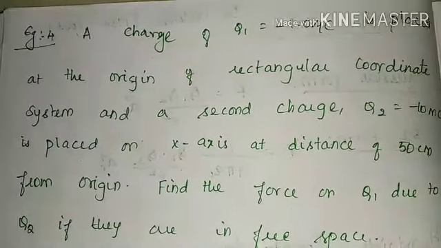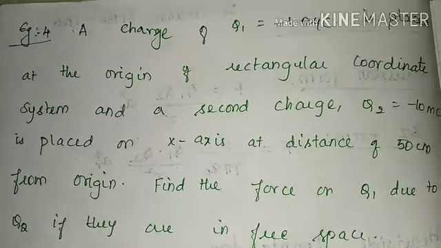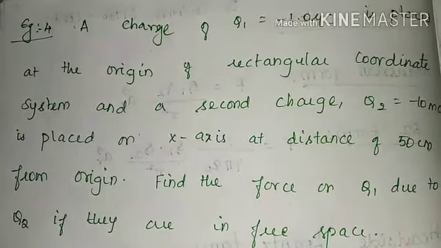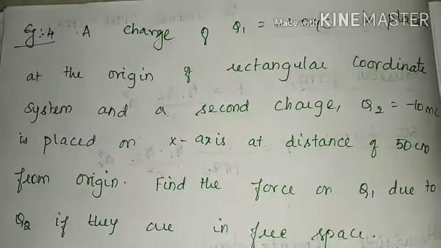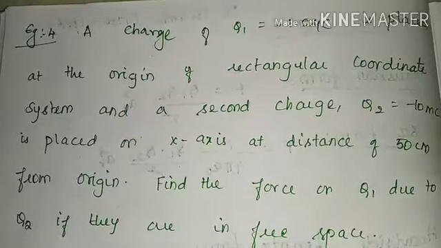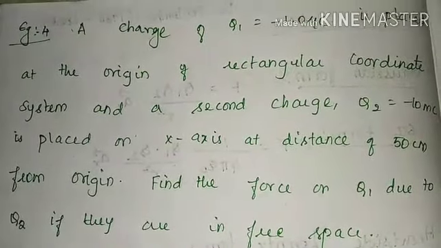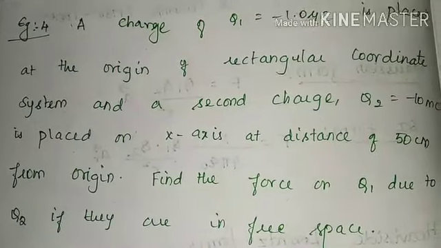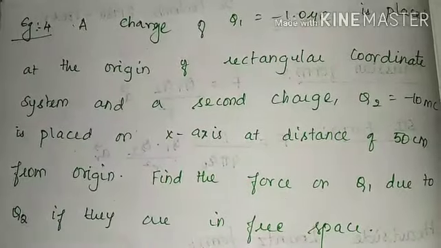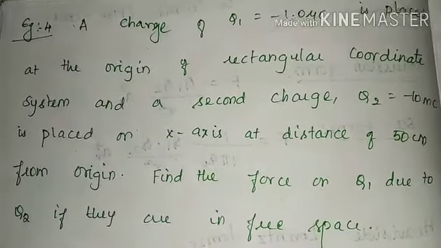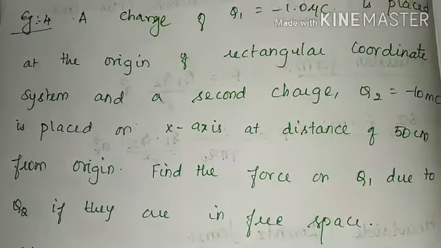See the question. A charge Q1 equal to -1 microcoulomb is placed at the origin of a rectangular coordinate system. And the second charge Q2 is equal to -10 millicoulomb and is placed on the x-axis at a distance of 50 cm from the origin.